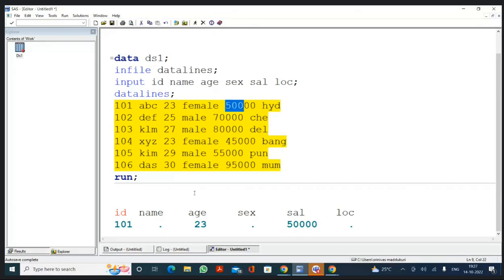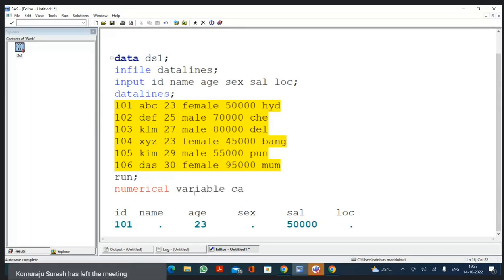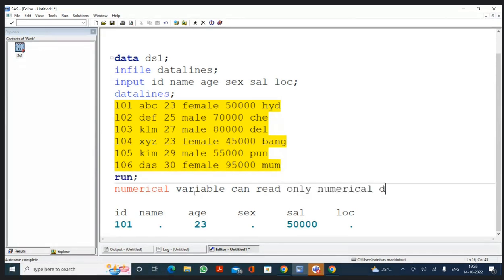So you can say like this: a numerical variable can read only numerical data. Isn't it? Because all the 6 are numerical variables, why am I getting the data into only 3 variables? Because a numerical variable can read only numerical data. Understand this one, everybody? Yes, sir.